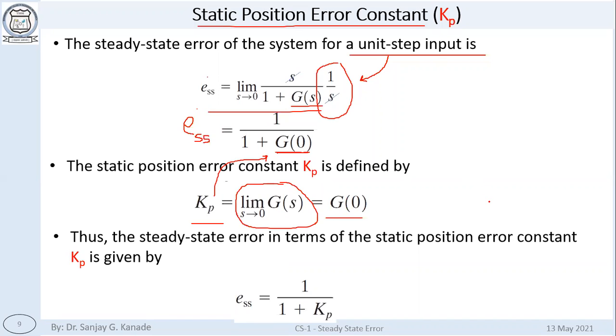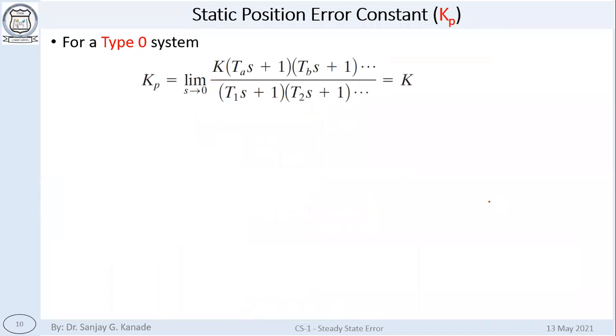So this is the position error constant. Now if we consider various types of systems, for example type 0 means here s raised to 0, which is equal to 1. There is no term of s, so this is a type 0 system. If you take the limit of this function as s tends to 0, all s will become 0, so what remains is only k.